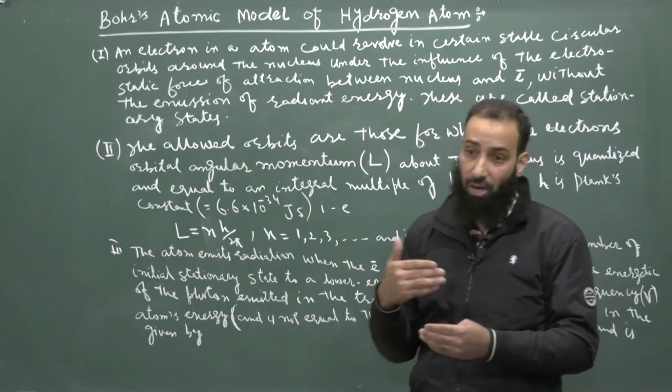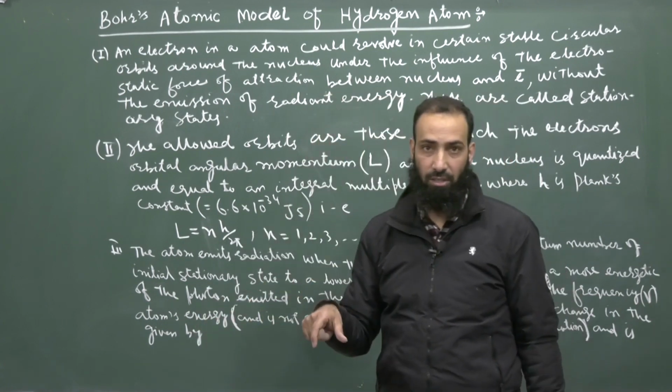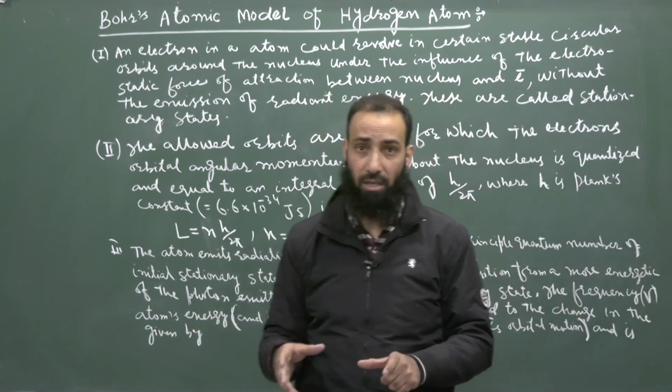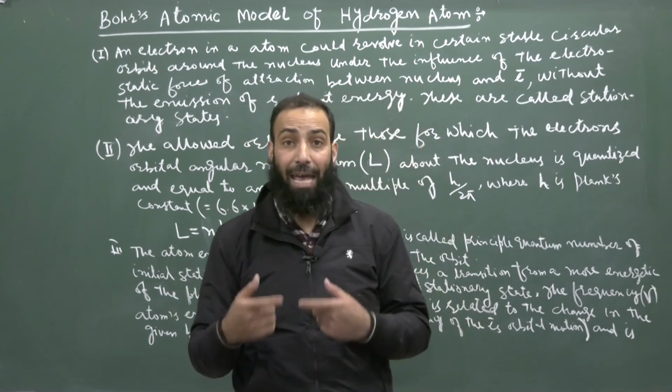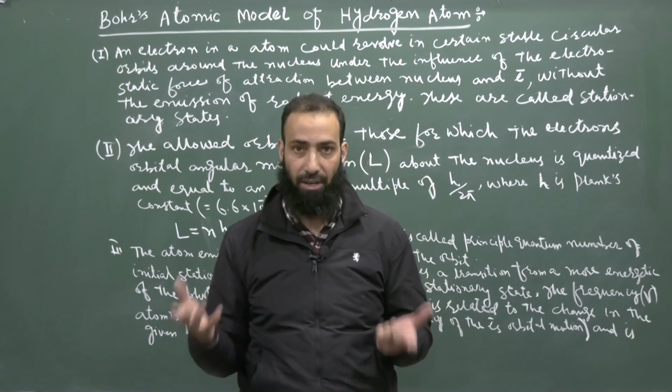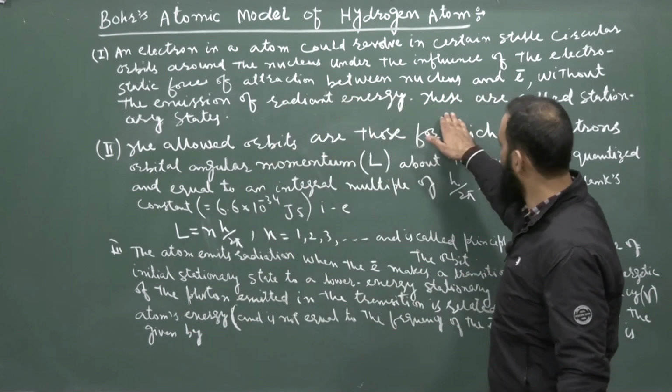Thus, when it is not emitting energy, we can say there are certain stable states in the atom in which the electron can exist. And these stable states have definite energy. They have fixed energy. This is what we can say from this postulate.